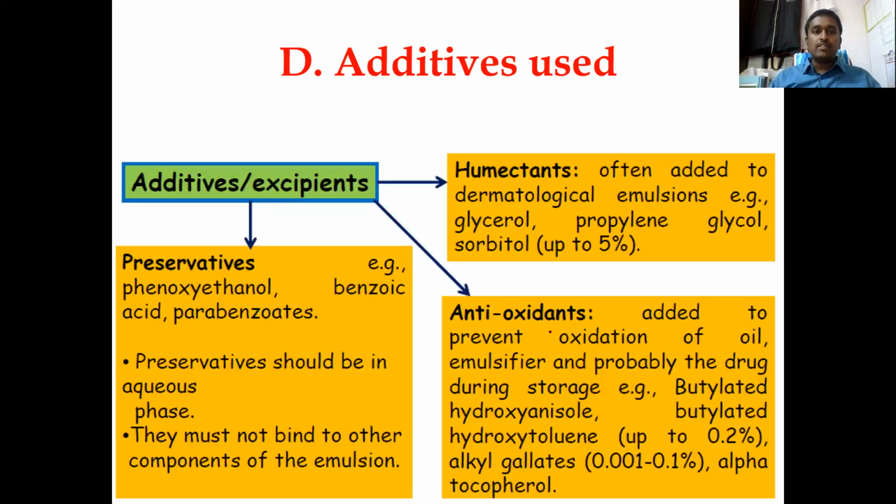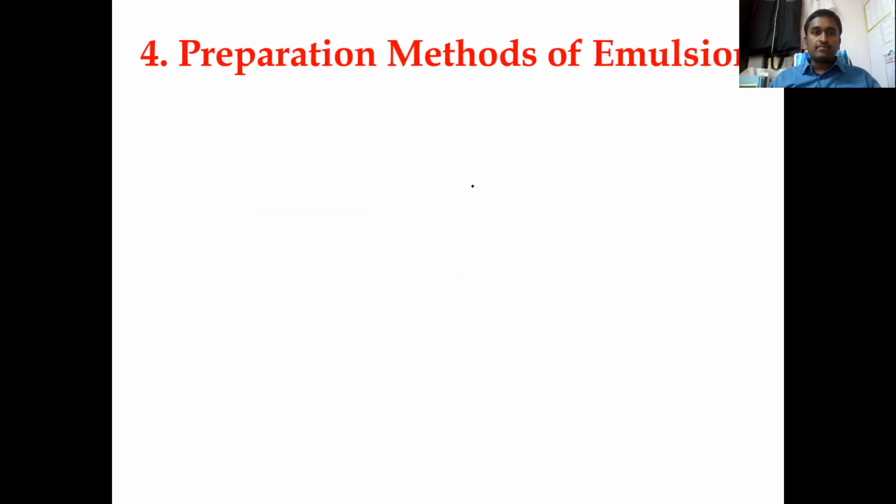So the additives we were just discussing: there are majorly three kinds of additives. One is preservatives, to prevent microbial growth. Another is antioxidants, to prevent the rancidity of oils. Another is humectants, to prevent the loss of moisture and improve the delivery.